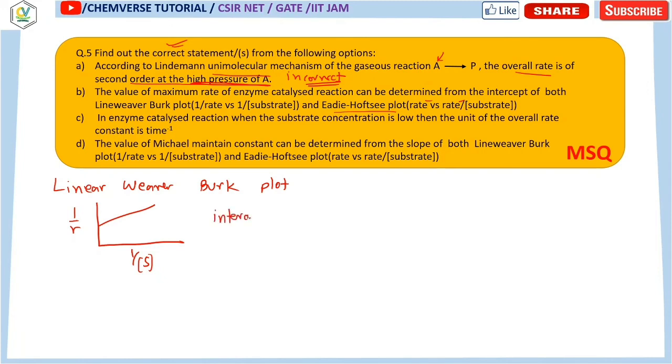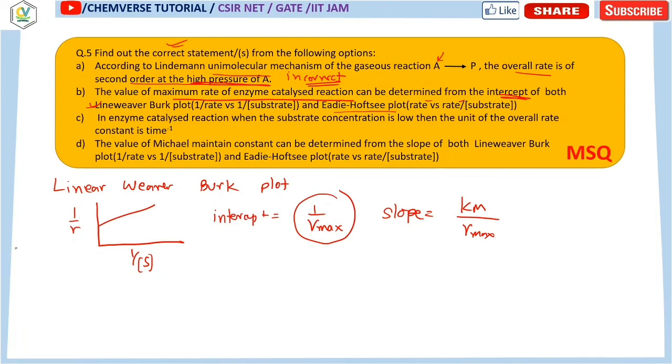Over here the intercept is 1 by R max, which is the maximum rate, and the slope will be Km, that is the Michaelis-Menten constant, by R max. So we get it from the Lineweaver-Burk plot. We had discussed it earlier. So the value of the maximum rate of the enzyme catalyzed reaction can be determined from the intercept. Look at this, this is the intercept of both the Lineweaver-Burk plot and the Eadie-Hofstee plot. Now from the Lineweaver-Burk plot we can determine it.